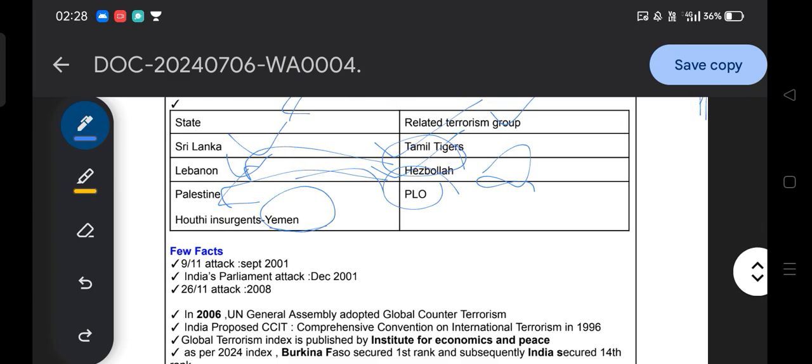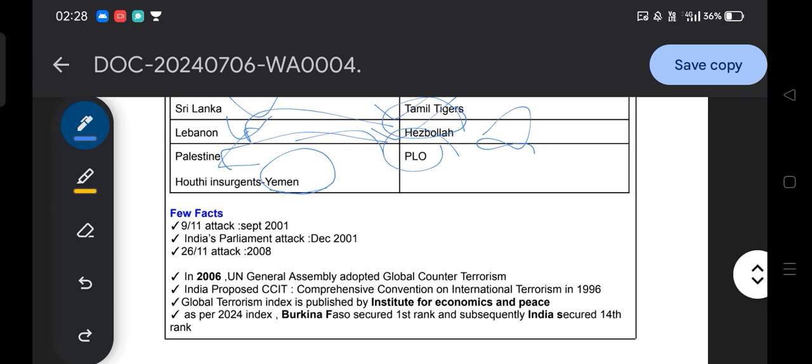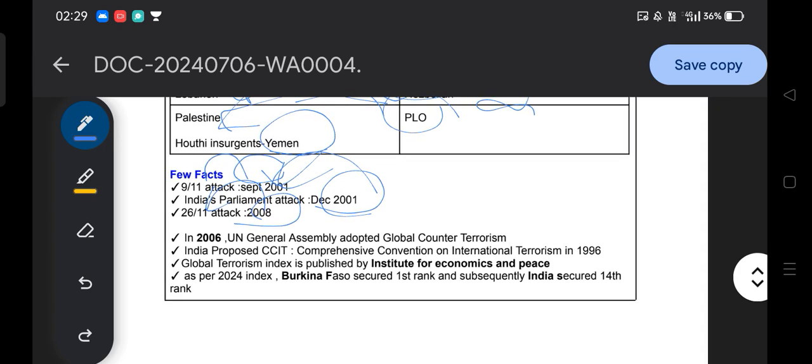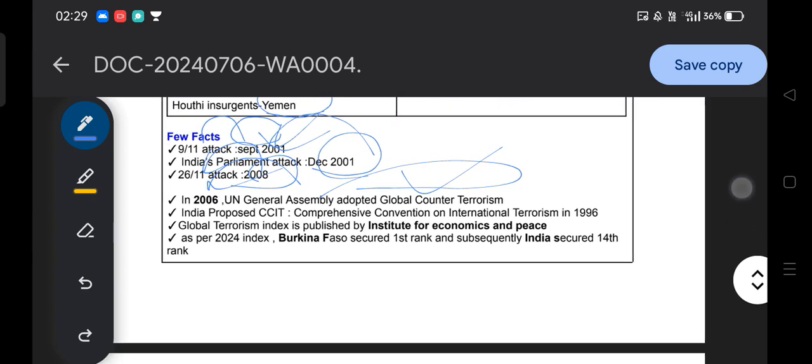I believe this much is clear to you. Then a few facts you have to remember: the 9/11 attack, September 2001. India's Parliament attack, December 2001. The 26/11 attack, 2008. Then in 2006 the UN General Assembly adopted a global counter-terrorism strategy.